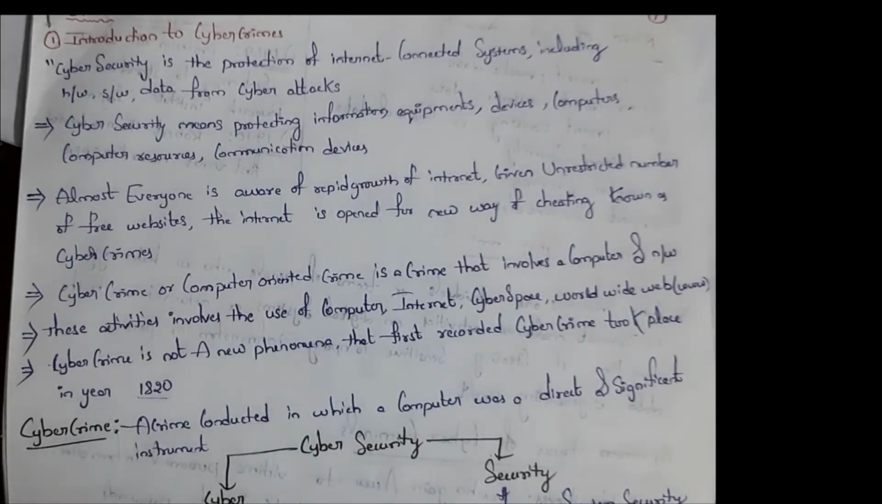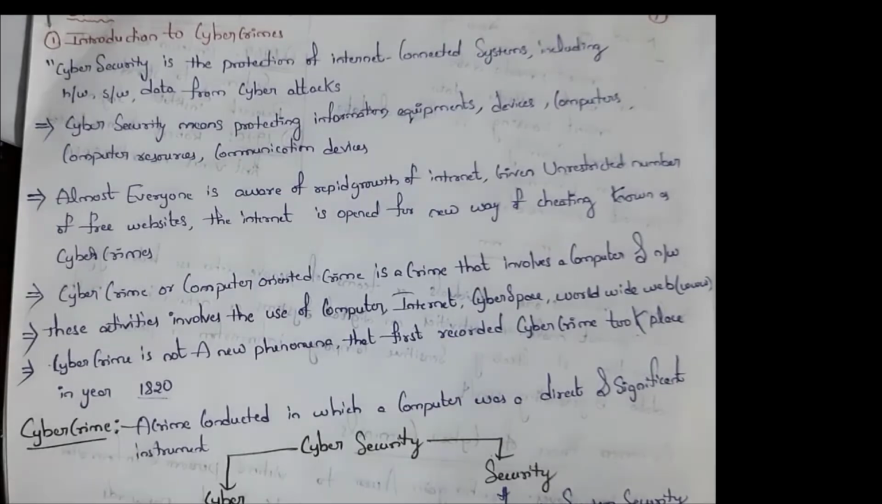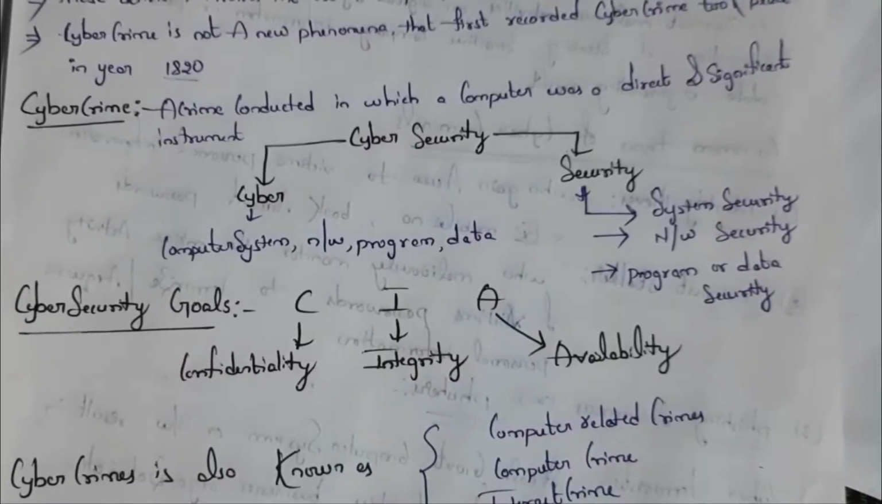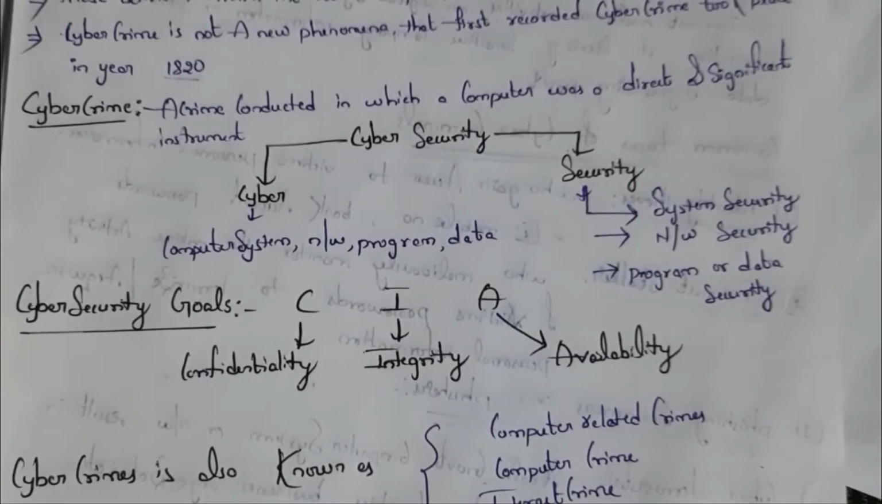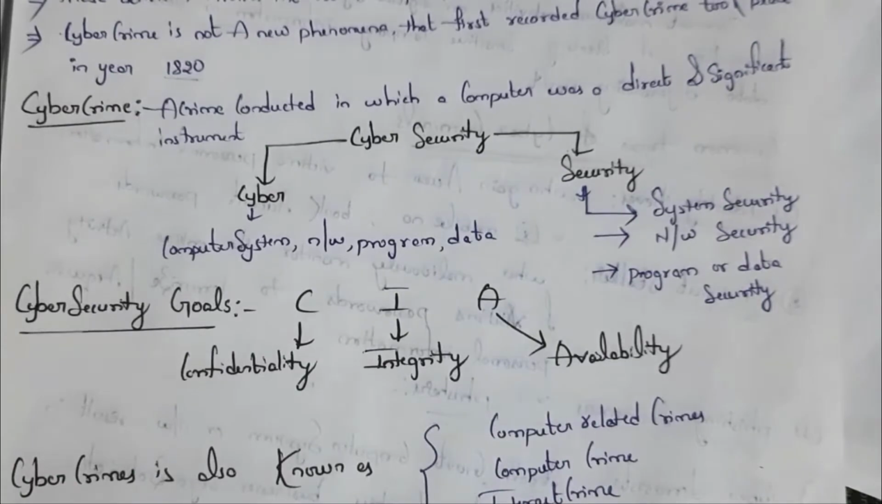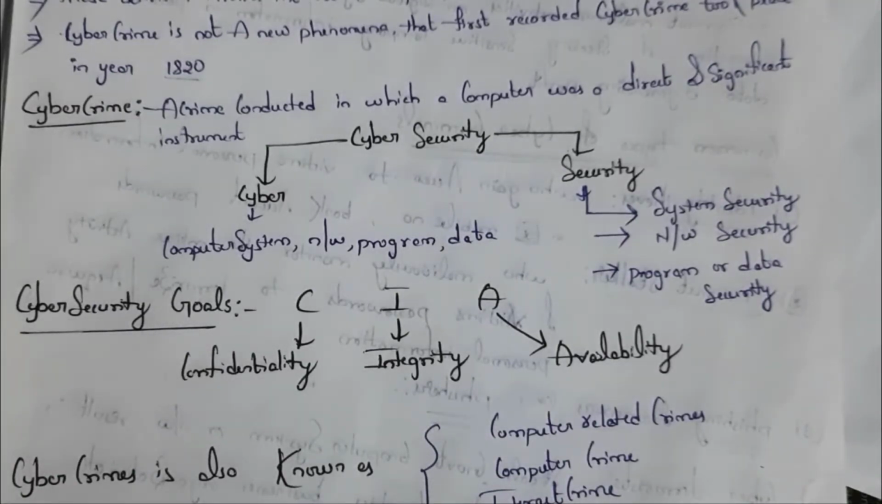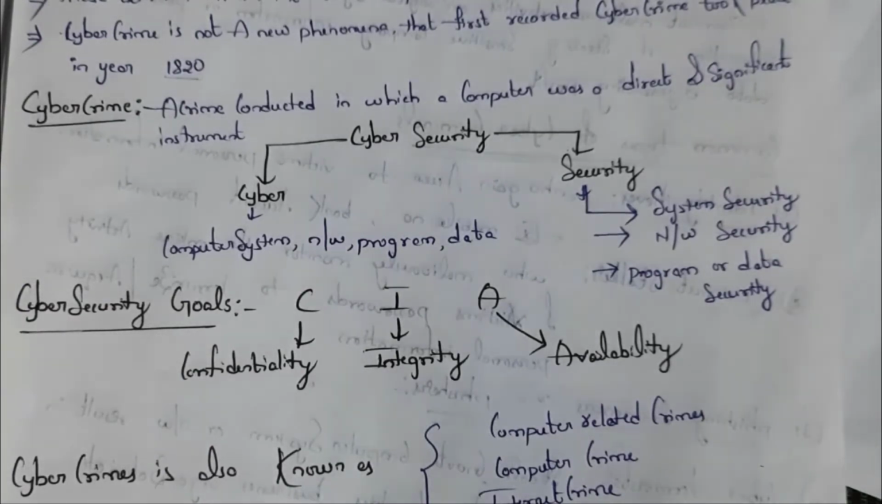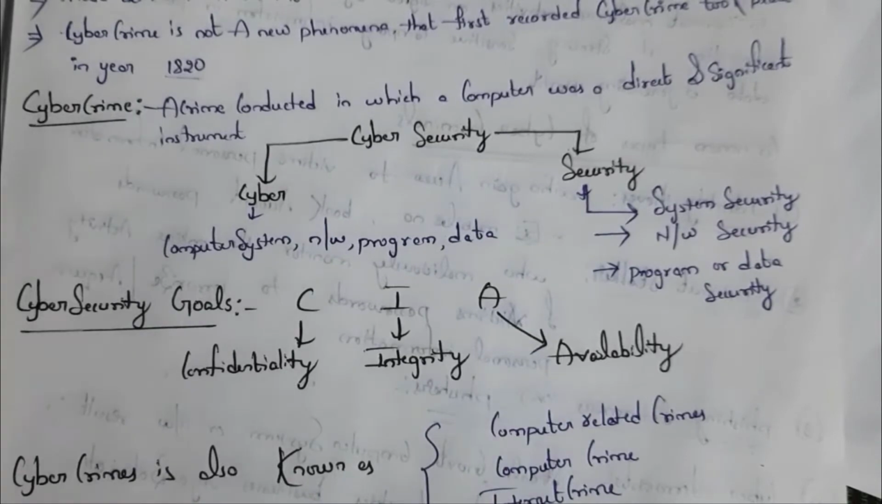See, the first cyber crime took place in the year 1820. Cyber crimes are crimes which are performed by using a computer where the computer acts as a direct or significant instrument. Cyber security is divided into 2 words. First one is cyber and next one is security. Cyber is a computer system or network or program or data, etc. Next one is security. Security is system security or network security or program or data security.